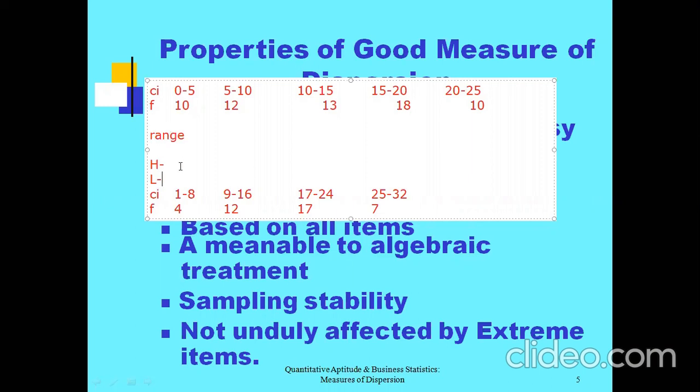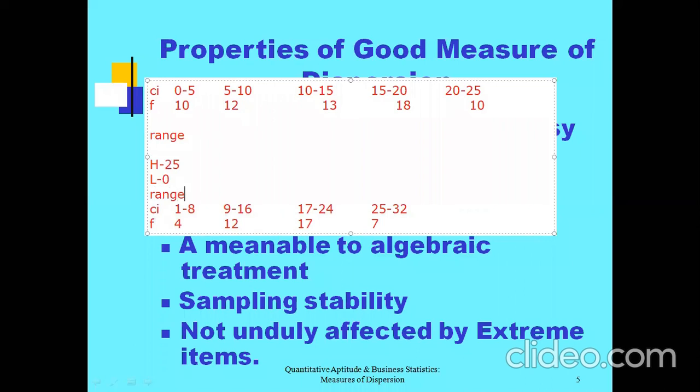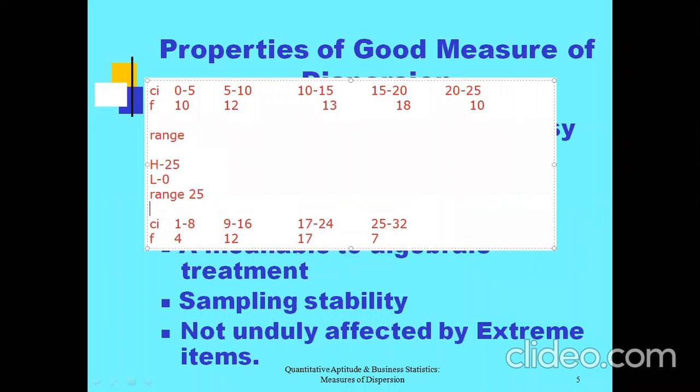So in this case, what is the highest value? The highest value will be 25, and your lower limit will be 0. That means here, what is the range? The range will be 25, that is 25 minus 0 is 25. Then what is the coefficient of range? So 25 divided by 25 multiplied by 100, I think you'll be getting 100%. So that is your coefficient of range.